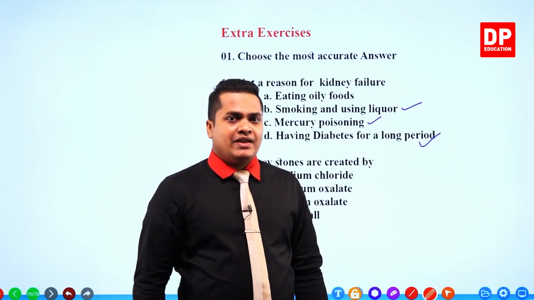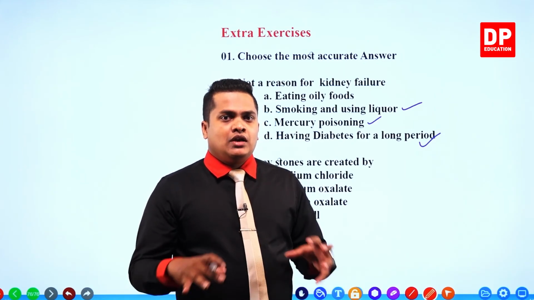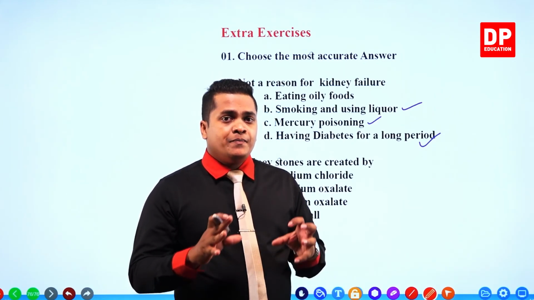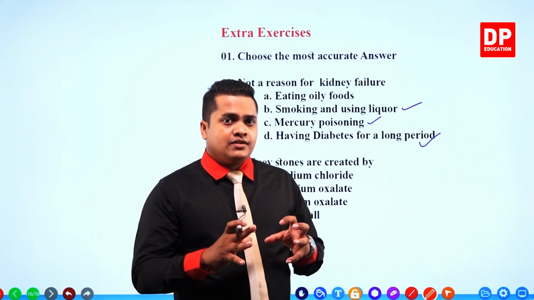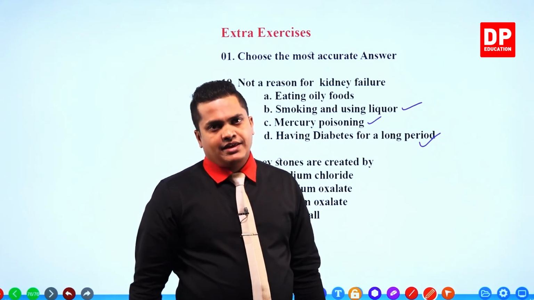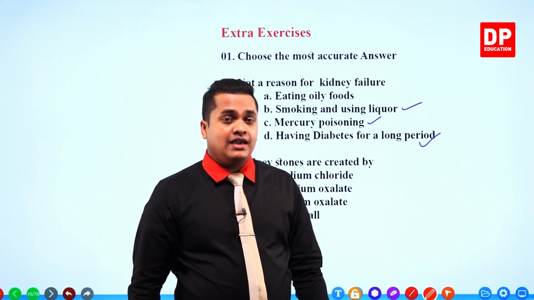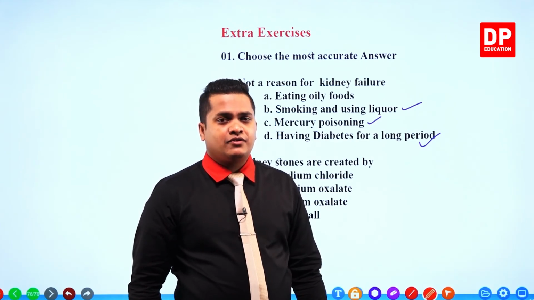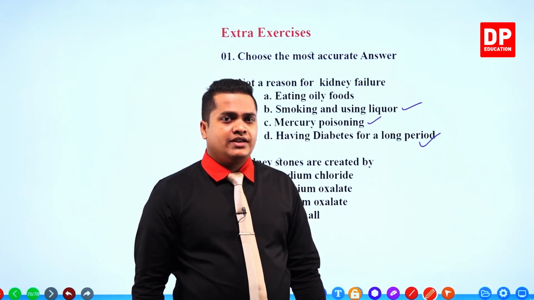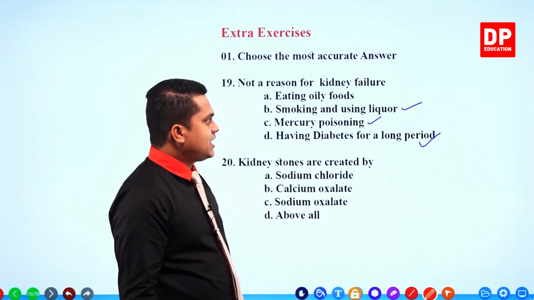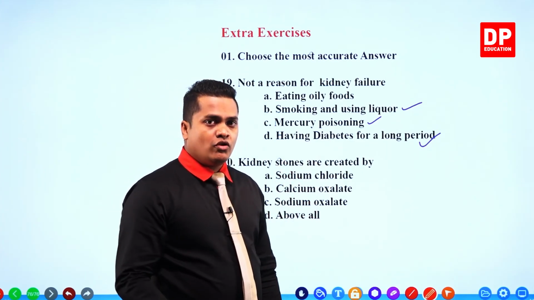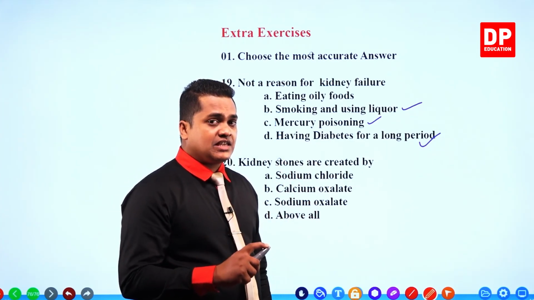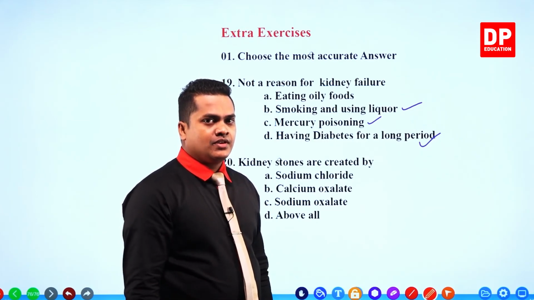So that medication can be a reason for renal failure someday. So my dear children, all of these responses are correct.